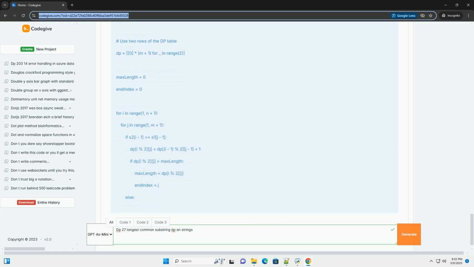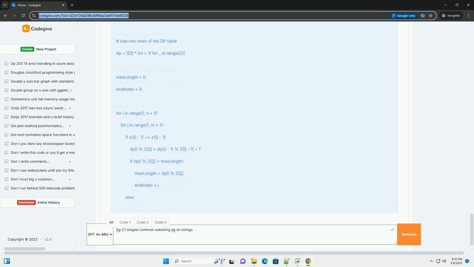3. Finding the LCS length and position. While iterating through the DP table, keep track of the max length, the maximum value found in the DP table so far, and the end index, the index i in S1 where this maximum length was achieved. The end index helps us extract the actual LCS from S1. For extracting the LCS: after iterating through the entire table, the max length represents the length of the LCS, and end index points to the end of the LCS in S1. Extract the LCS from S1 using string slicing.